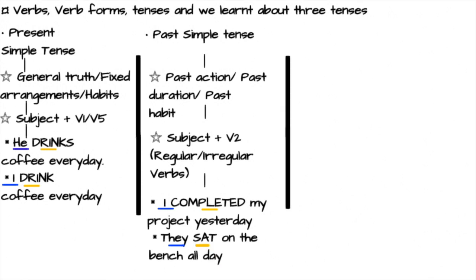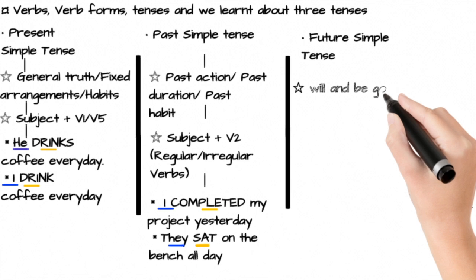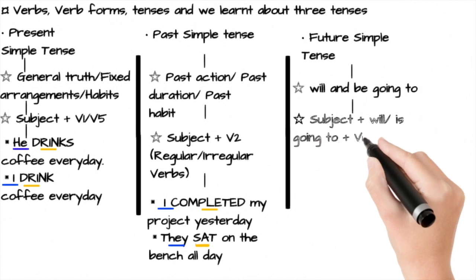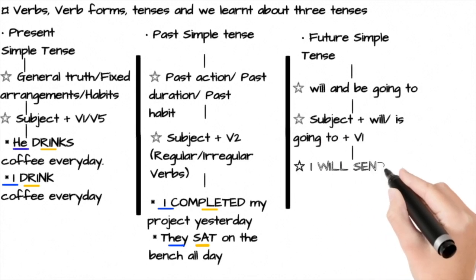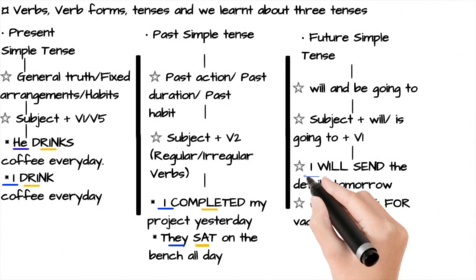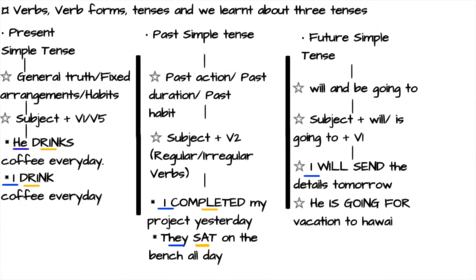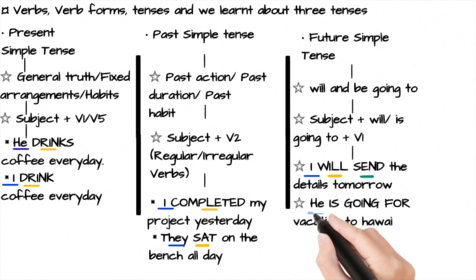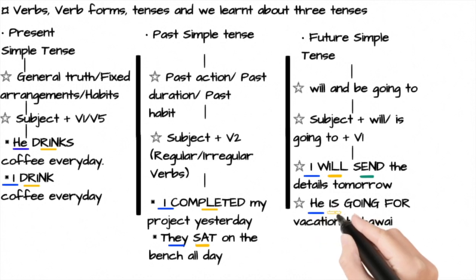Let's look at the third, that's future simple tense. It is used for an action that will start and end in the future, and it has 2 forms, will and be going to. The structure is subject plus will or is going to plus V1 form. Example, I will send the details tomorrow. He is going for vacation to Hawaii. In this example, I is a subject, will is a helping verb, send is an action verb or the main verb. Another example, he is a subject, is a helping verb or auxiliary verb, going is an action verb.